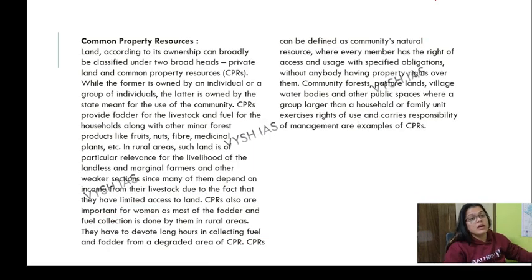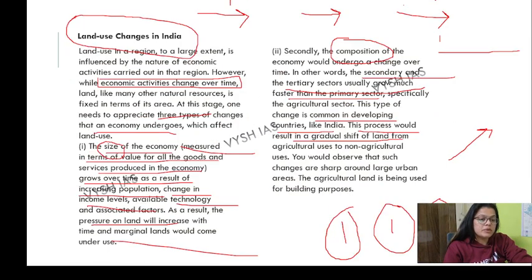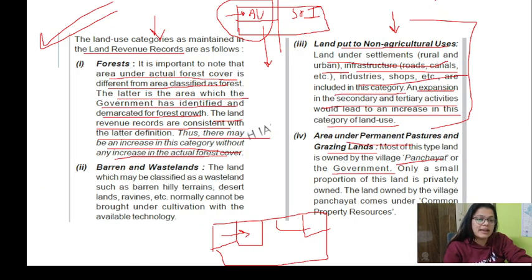Okay, you remember we talked about the common property resources? I think we had talked about it in the categories of land. Here it is: area under permanent pastures and grazing land.